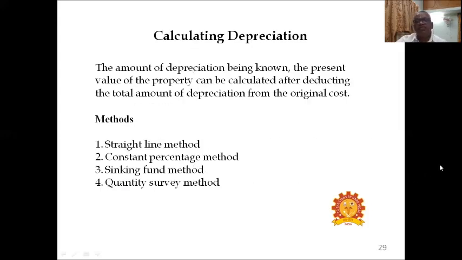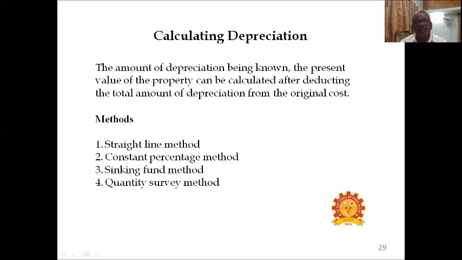Okay, how to calculate depreciation? What are all the methods available for depreciation? The amount of depreciation being known, the present value of property can be calculated after deducting the total amount of depreciation from the original cost. That is, as we discussed already, if you deduct the depreciation from the original cost, you will reach one value. That is called book value.